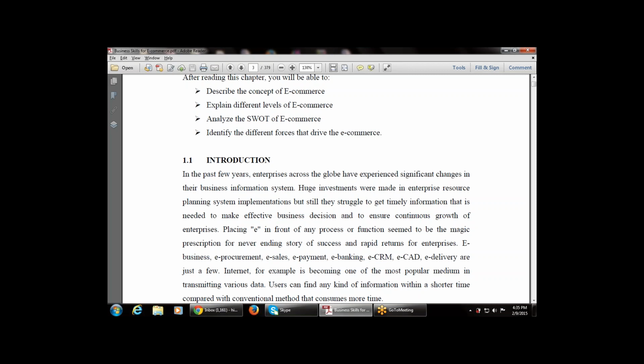Now let's start again with the module, that is the introduction of e-commerce. That is how we are using e-commerce. That is the introduction of e-commerce.